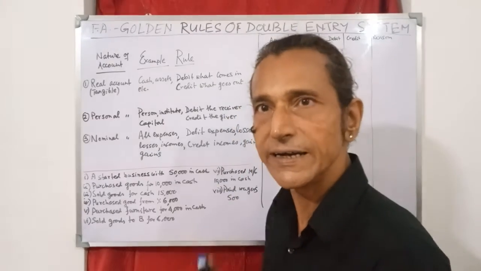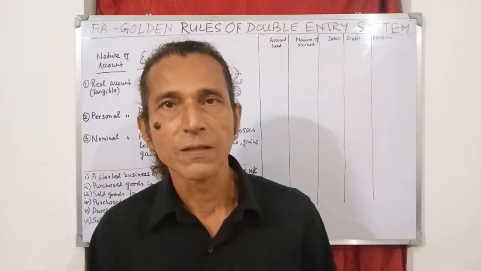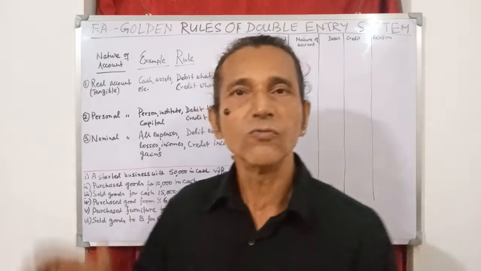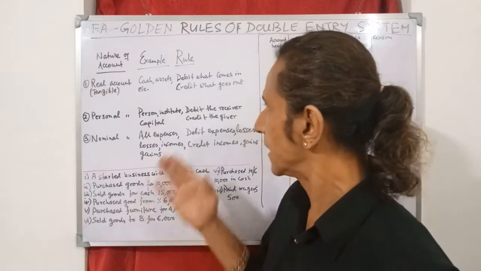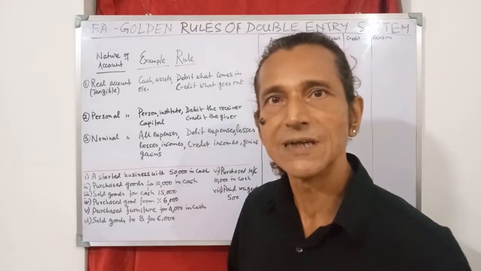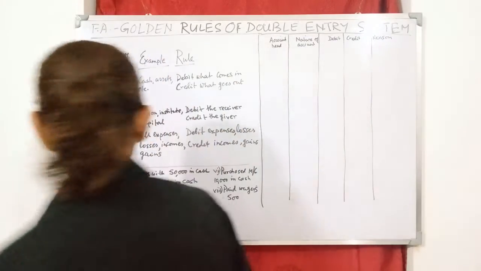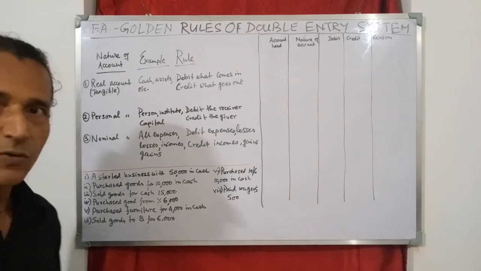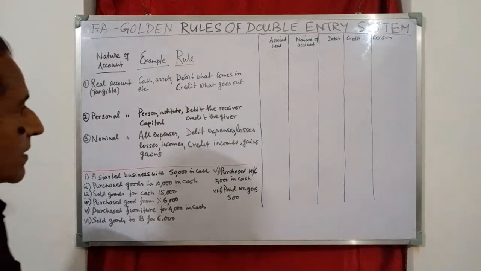So those will be credited, and all expenses like purchase, payment of wages, payment of rent, payment of electricity, payment of insurance, etc. will be debited, as well as any losses will also be debited. So these are the golden rules under traditional approach to financial accounting.